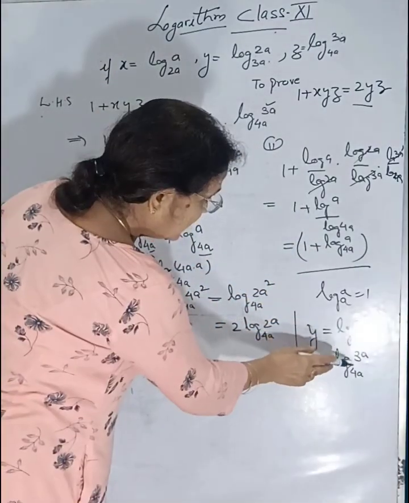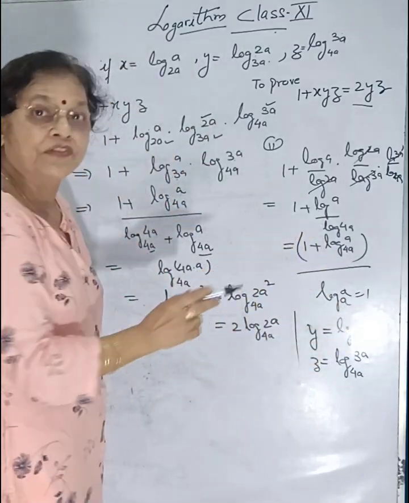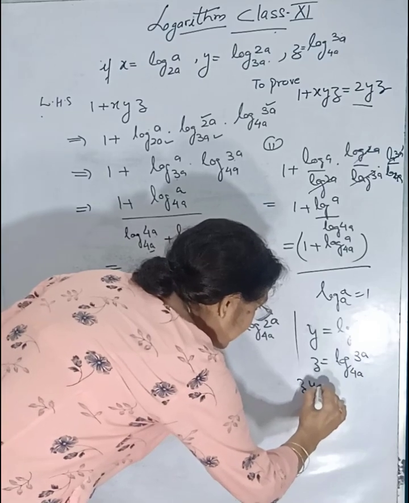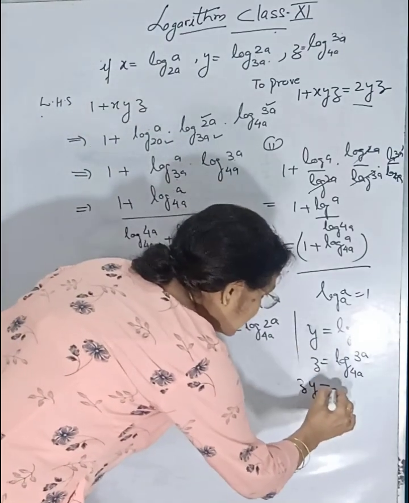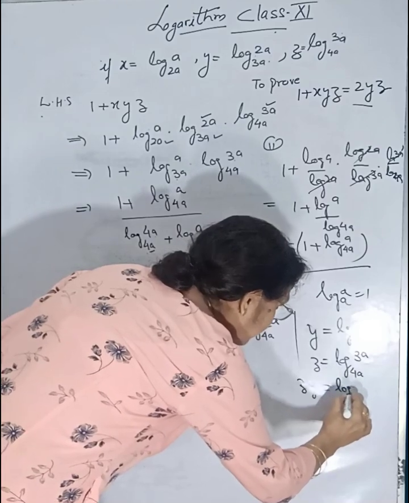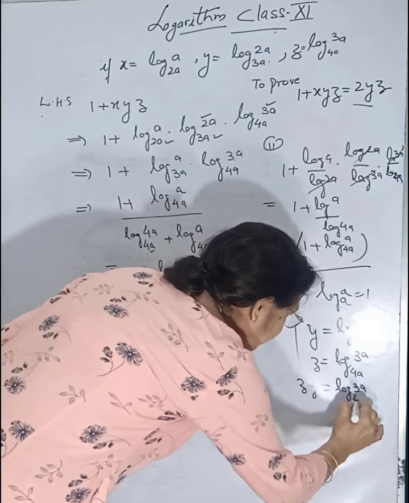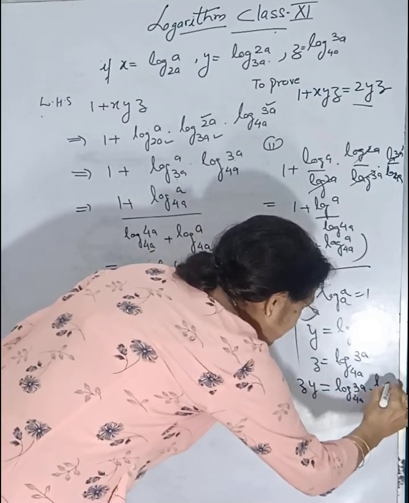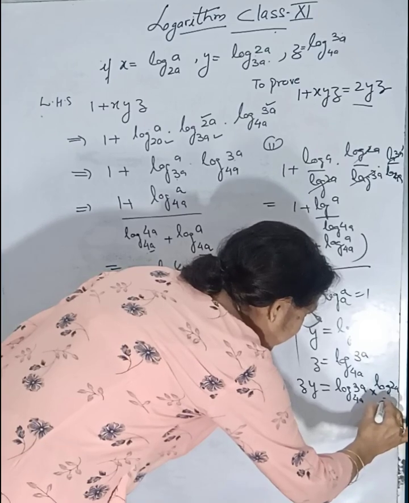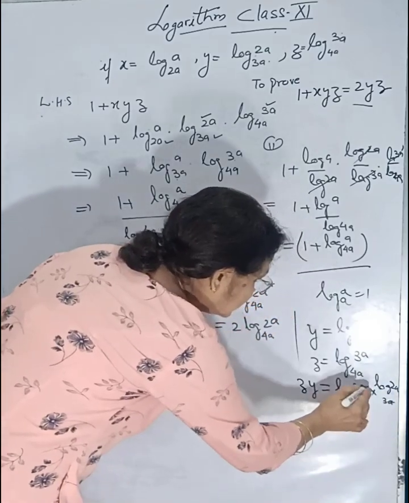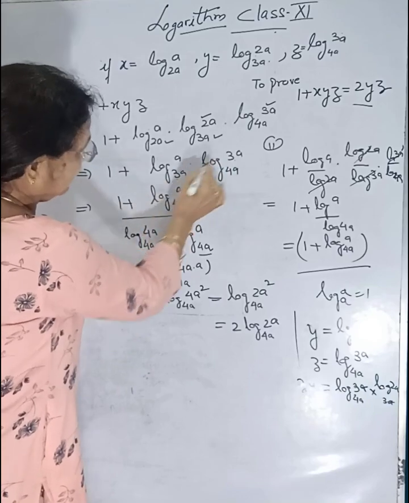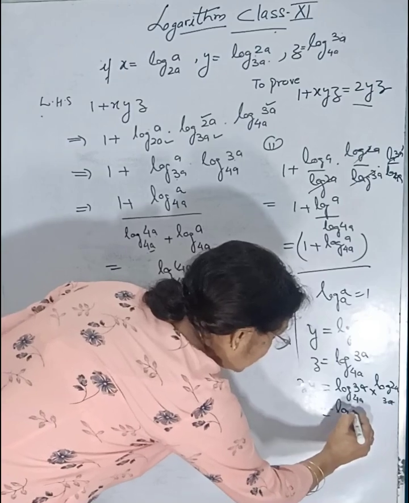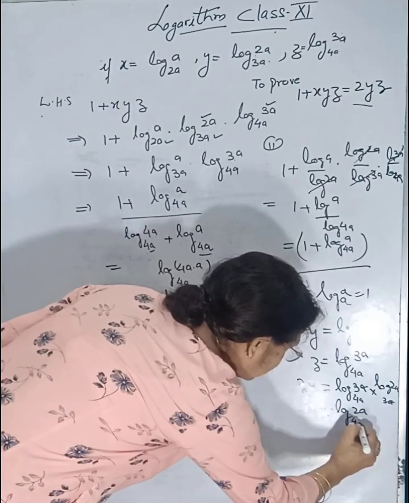Here base is 3a, here log is 3a, so that when we multiply z into y, it can be written as log of 3a with base 4a into log of 2a with base 3a. This 3a base cancels, like the theory that was going on just now. So this will be equal to log of 2a with base 4a.